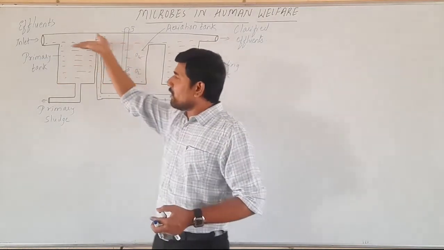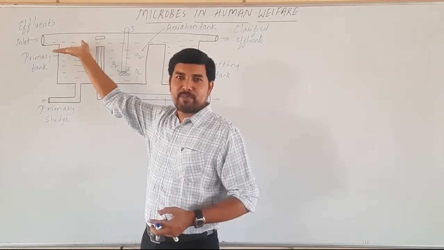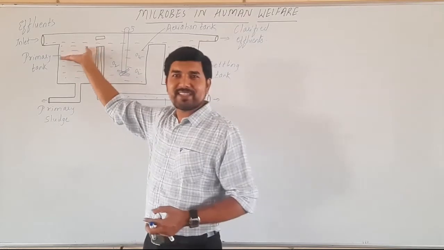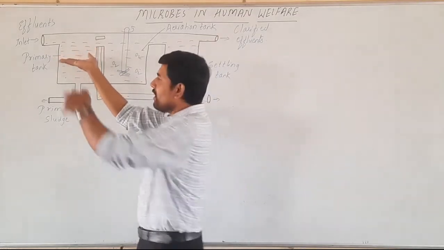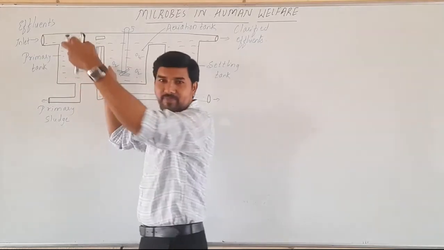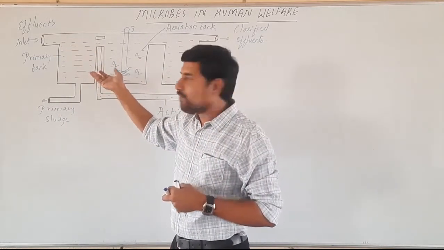The primary treatment is done in the first tank, which we call the primary tank. Here screens will be placed. The process of filtration and sedimentation occurs. Filtration is a physical removal of particles, where all the particles that flow in are removed physically.